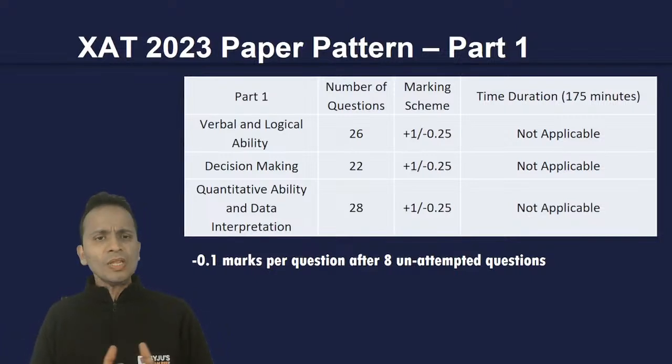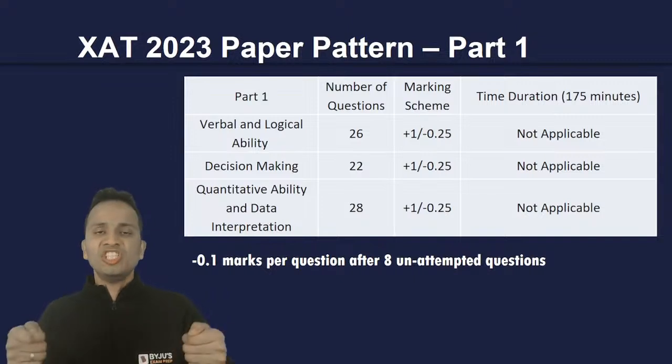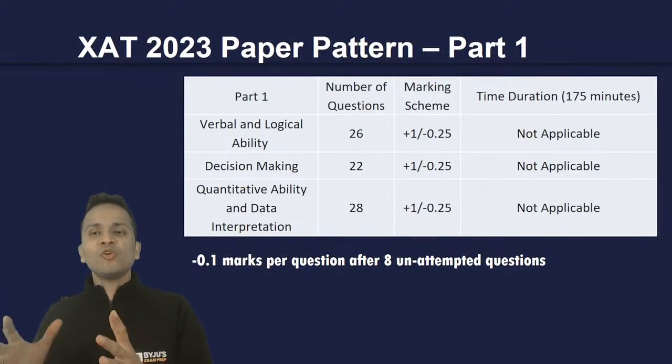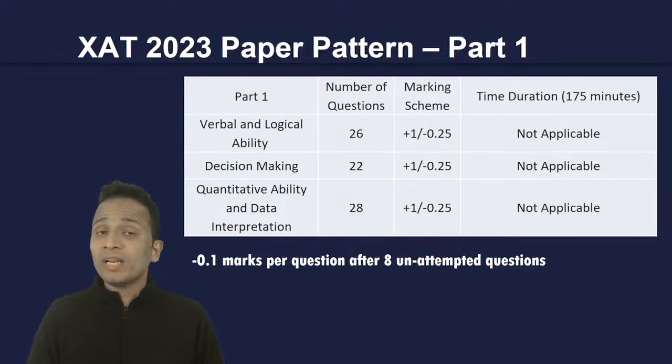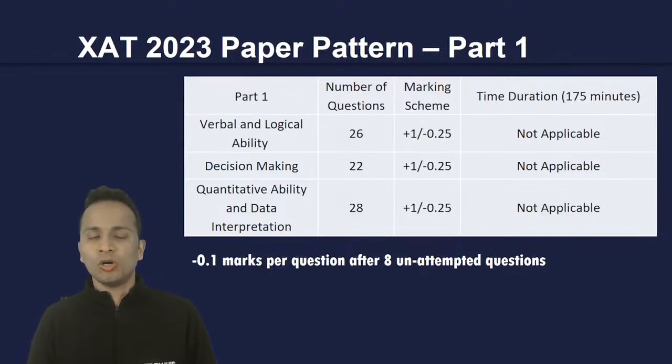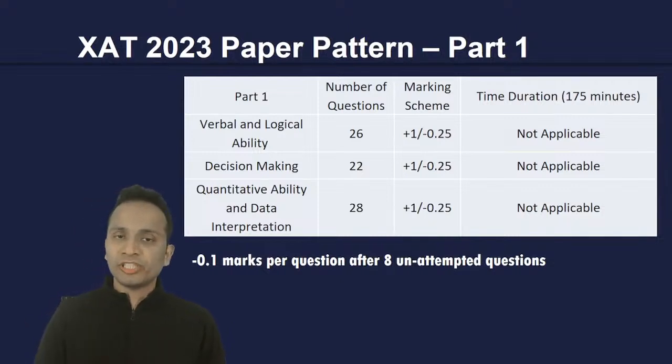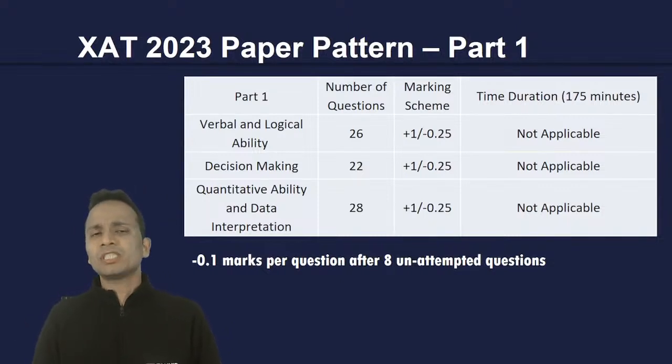So it is just like a paper pencil examination in which the entire question paper is given to you, and you have a total of 175 minutes to attempt all these questions. Now, the biggest question is, which section should I start with, which should I attempt second and third, and how much time should I spend on each section?